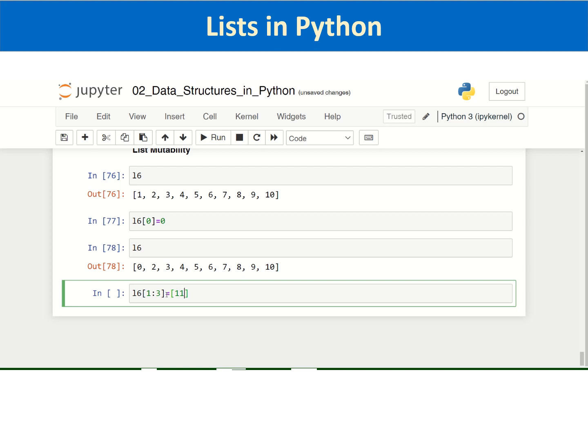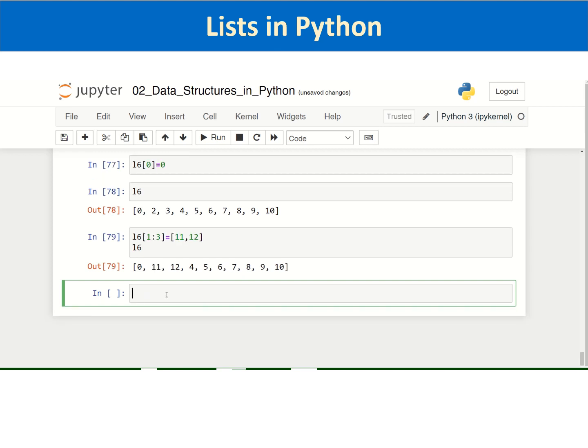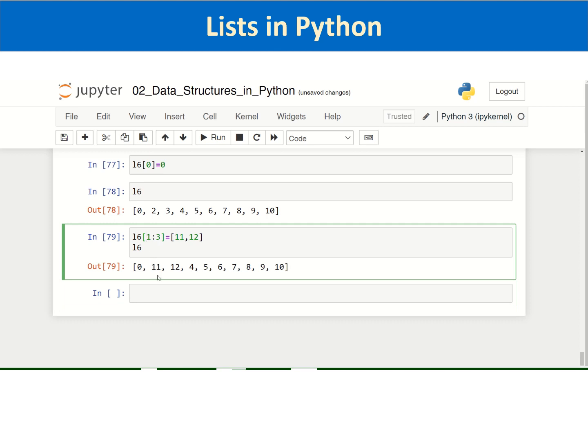You can pass 11 and 12 inside a list, and you print L6 again. You can see the element at index 1 is replaced by 11, the element at index 2 is replaced by 12, and 3 is anyway exclusive. So this way you can modify or alter the lists.